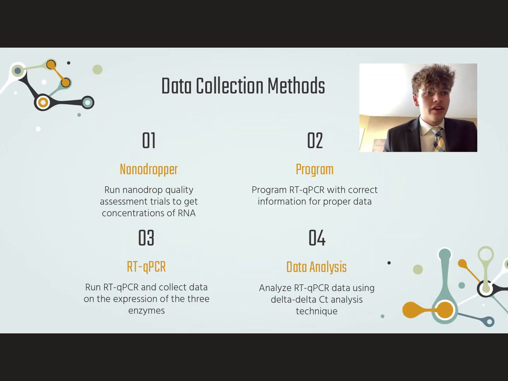That brings us to the data collection methods, the first of which is running a nanodrop quality assessment trial to get the concentrations of RNA. The second of which is programming the RT-qPCR with the correct information for proper data collection. The third step is running the RT-qPCR and collecting data on the expression of the 3 enzymes. And the fourth step is data analysis, and that's analyzing RT-qPCR data using the delta-delta CT analysis technique.